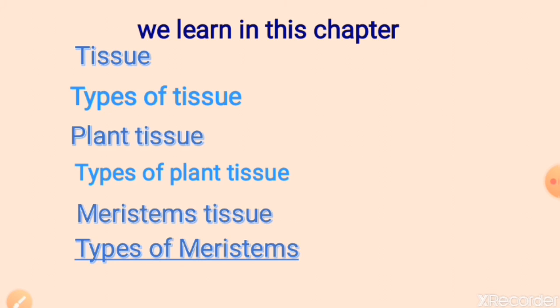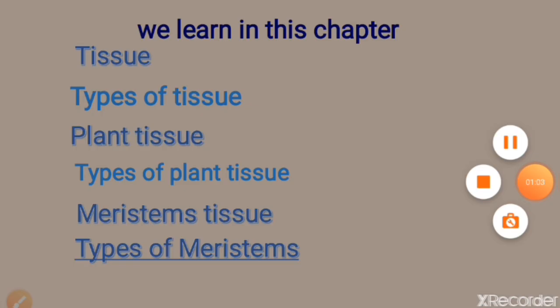The tissues found in plants we call plant tissue. And plant tissue is further divided into two parts, the meristematic tissue and the permanent tissue.